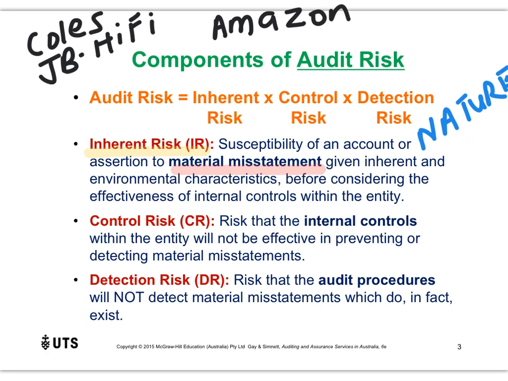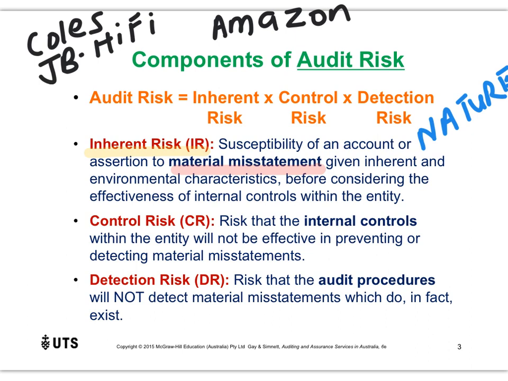Which means that what we look at when it comes to inherent risk is we simply look at the nature of the business, how they perform their operations, and we look at, okay, given this nature, given this context, is there a risk of material misstatement? Is there a risk of information being wrong or incorrect or incorrectly recorded or described?